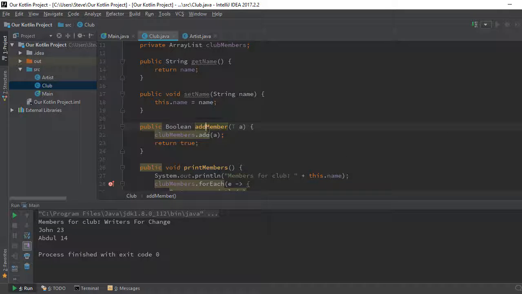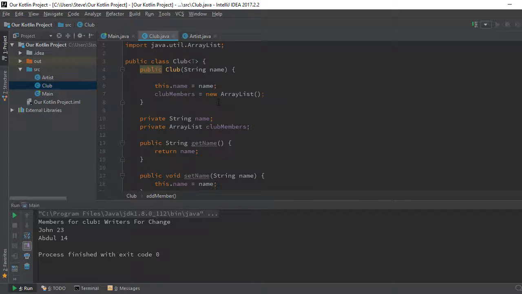Type parameter T, right? So what are we saying here? We're saying this public method, which is addMember, can only accept an object of type what? I know this is getting a little bit confusing, but just follow me through. Just like previously, this method only accepted a member of type Artist. Now we are saying this one accepts an arbitrary type T. It could be anything. It could be an Artist, it could be whatever you can think of.